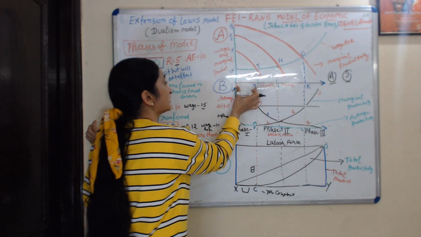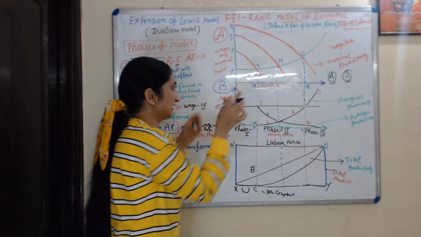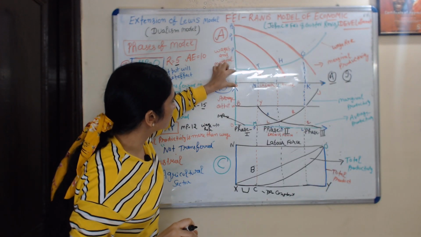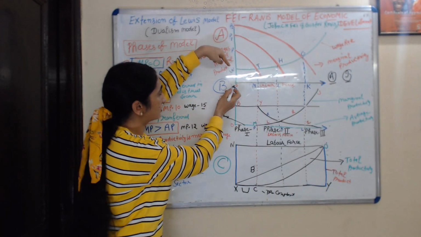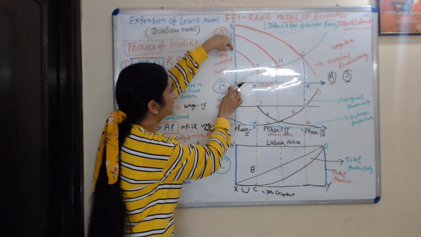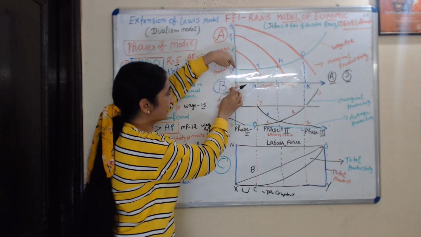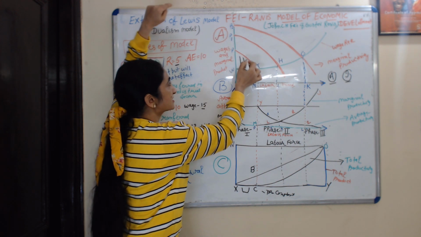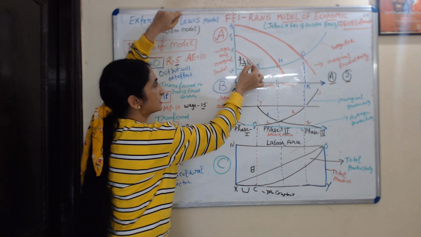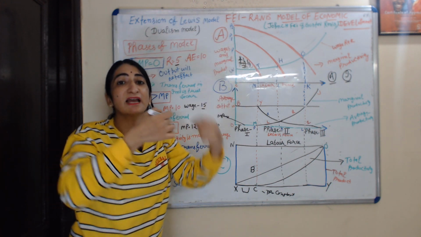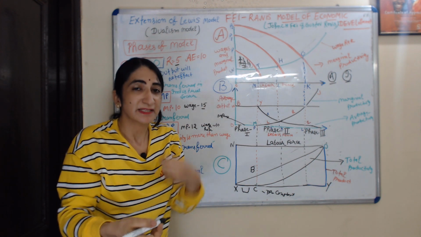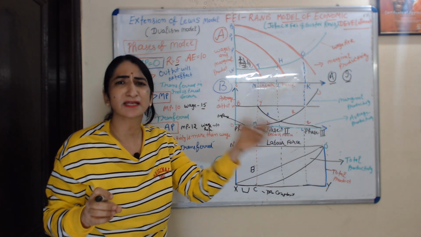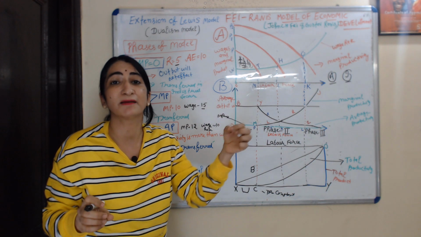Now if we transfer this OM amount of labor to the industrial sector, then they are given a wage rate equal to OW, but their marginal product is equal to OP. And this is the surplus of the industrial sector. This amount is the surplus of the industrial sector, and they will reinvest this surplus. If they reinvest the surplus, investment increases, output increases, and demand for labor also increases.